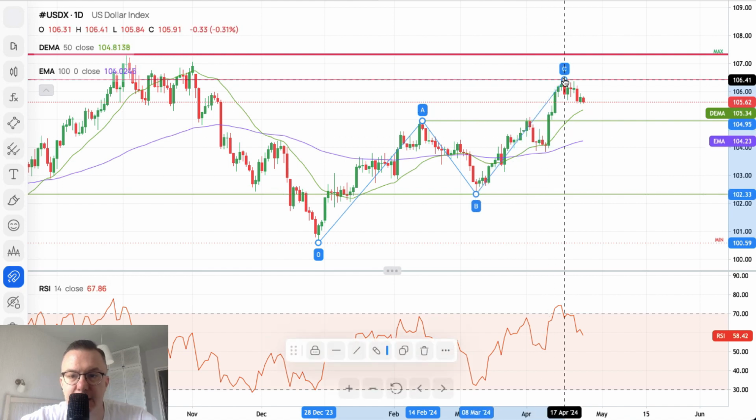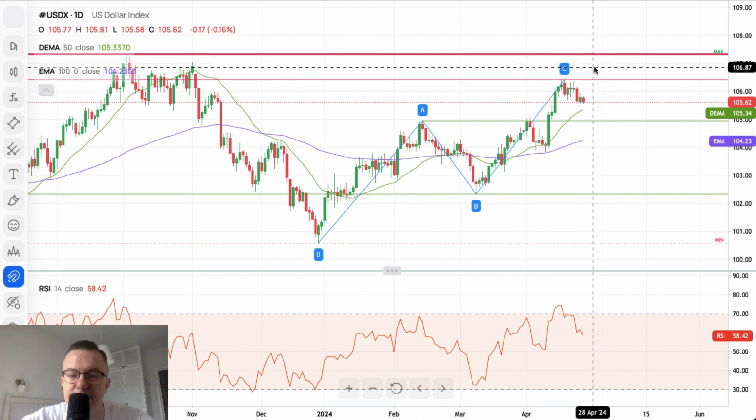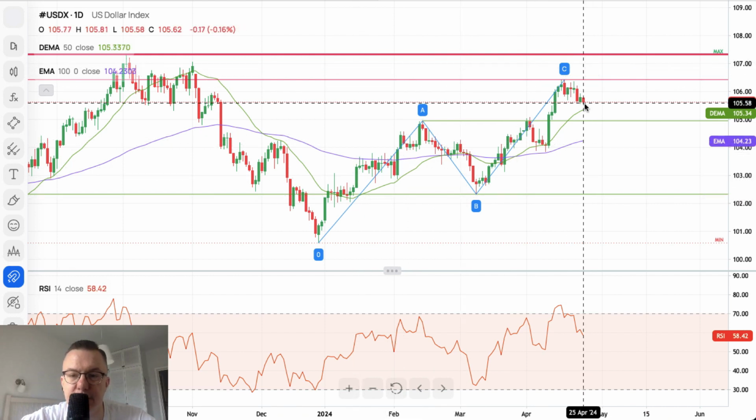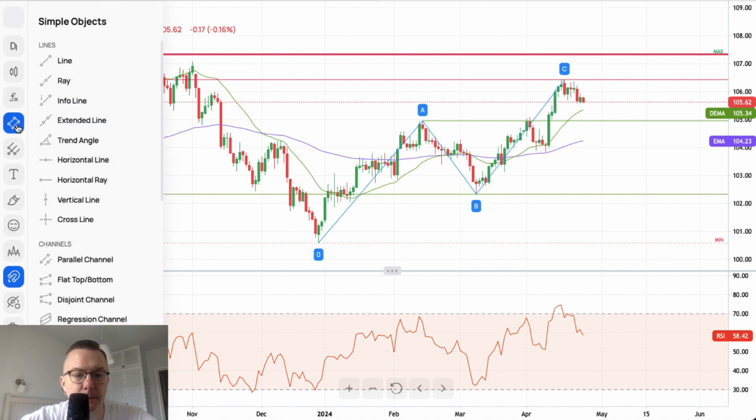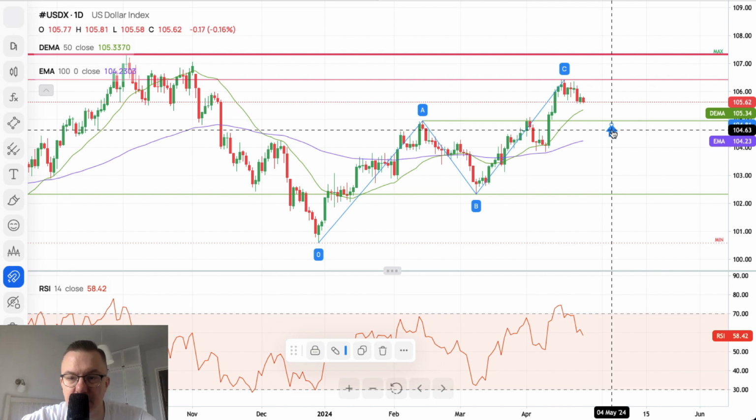It looks like the ABC. It looks very nice for the ABC. Almost 100% geometry is made here. But the major level here, let me just take my arrow up. Major level is, of course, this high. Why?